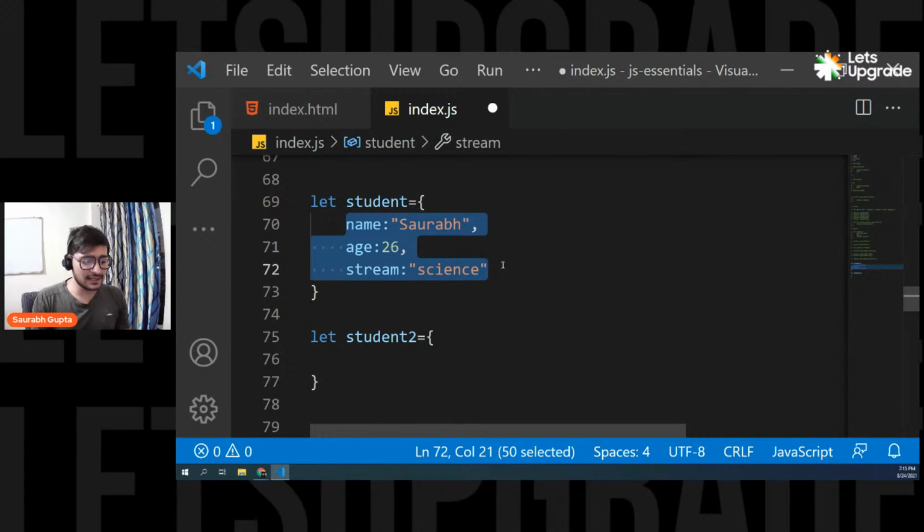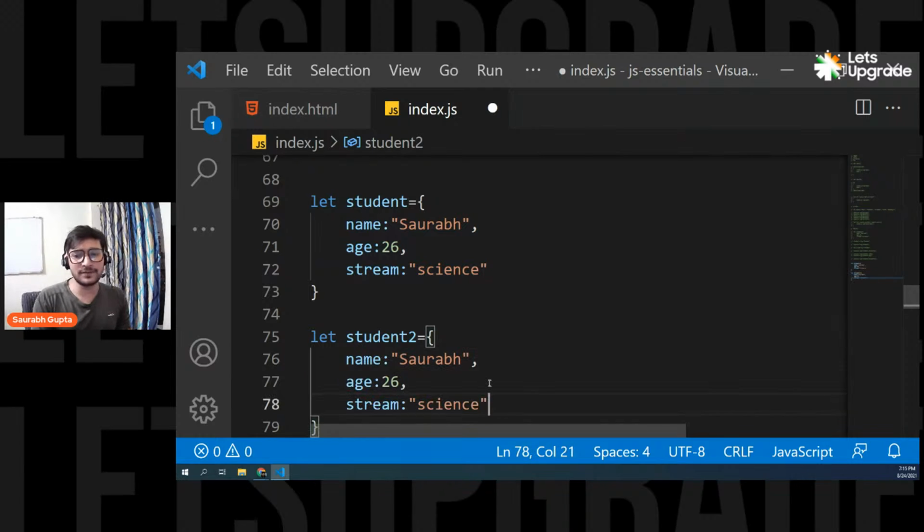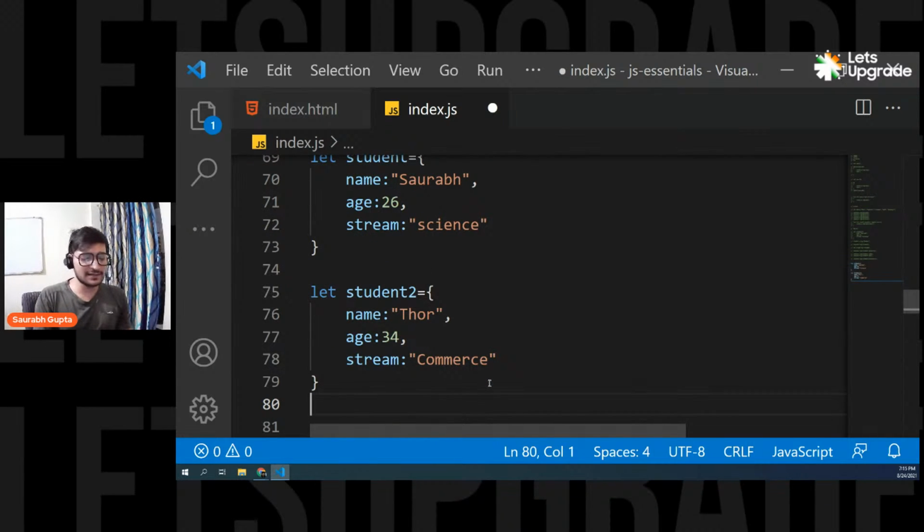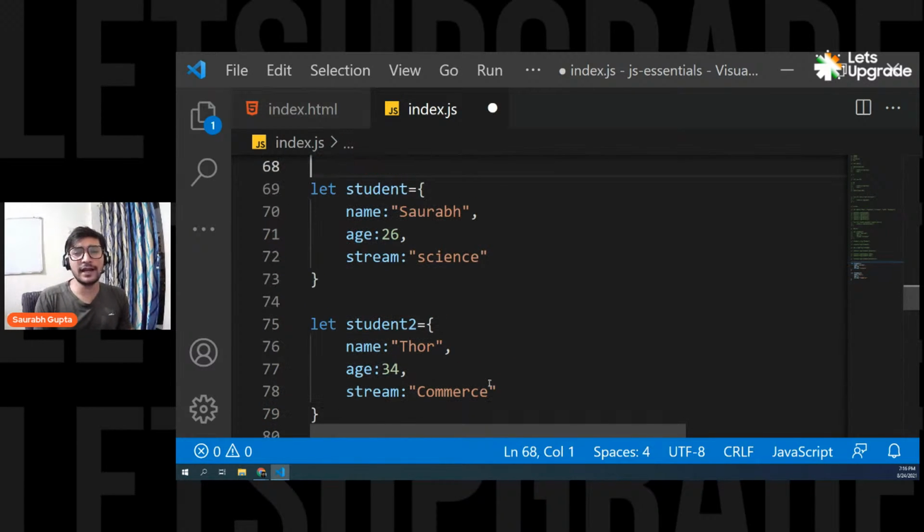So basically, I want to create a few more objects because I want to handle 5 students data. So let's say I go here and put, let's say, Thor, 34, something like that. And again, let's say Thomas. That means if I want to handle 2 students, I created 2 objects. If I have to handle 5 students, I have to create 5 objects. And that is becoming complicated because in that case, I have to remember the names of all the objects.